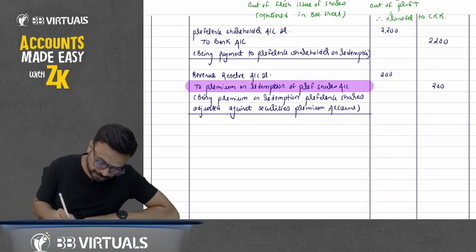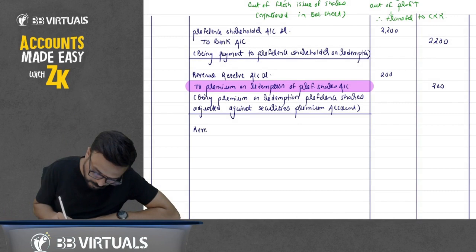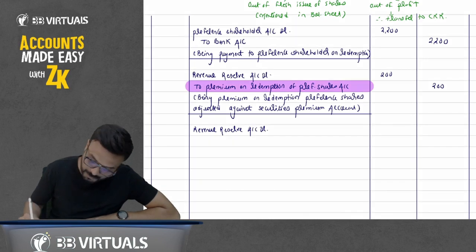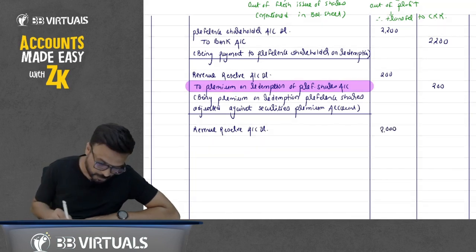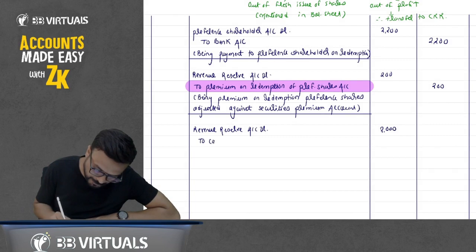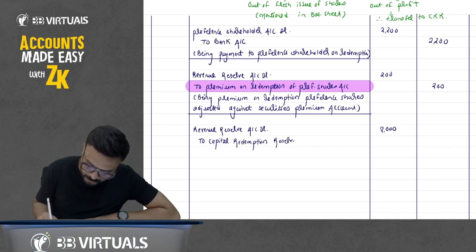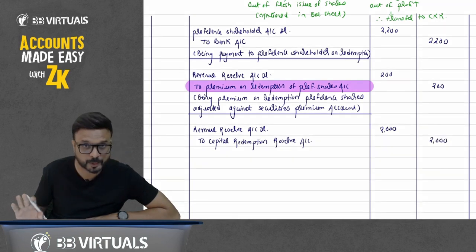So write down here: revenue reserve account debit, 2,000, to capital redemption reserve account, 2,000. This is the face value of redemption of preference shares.